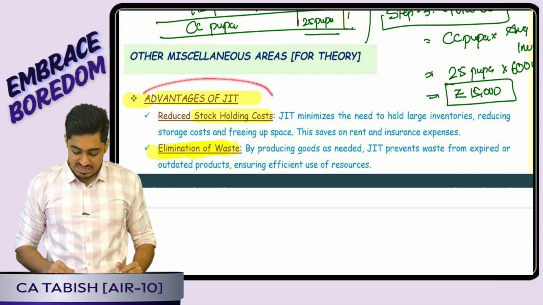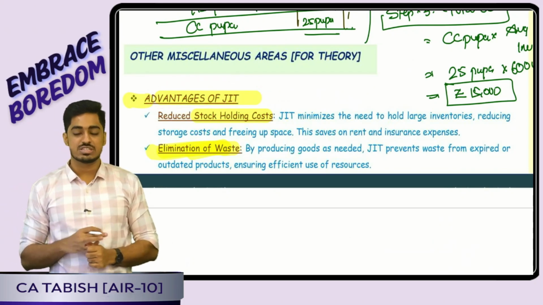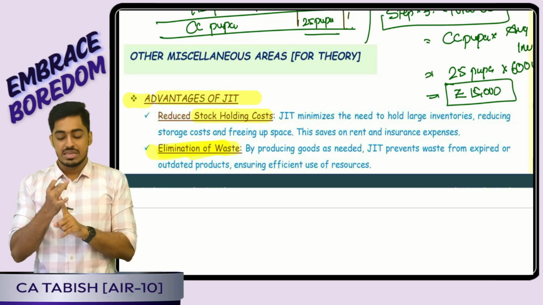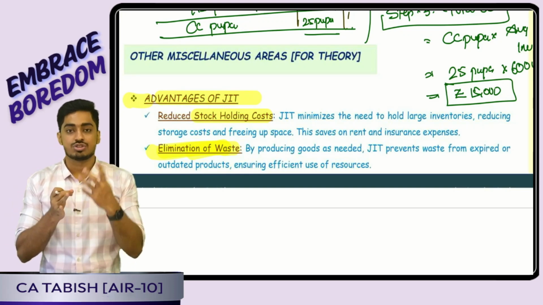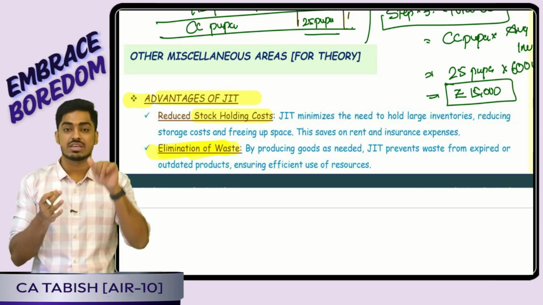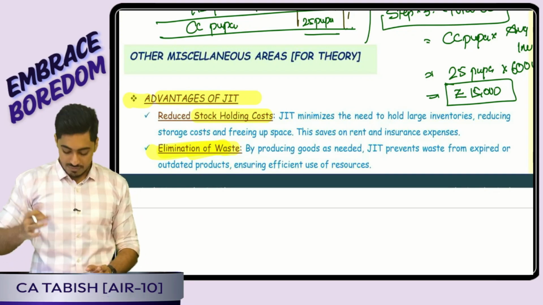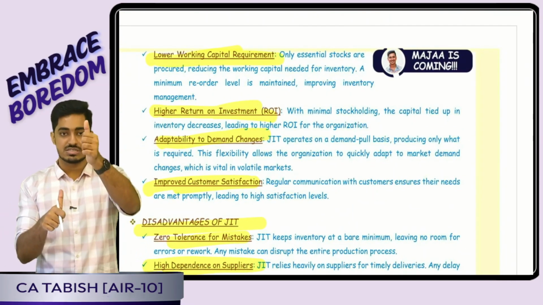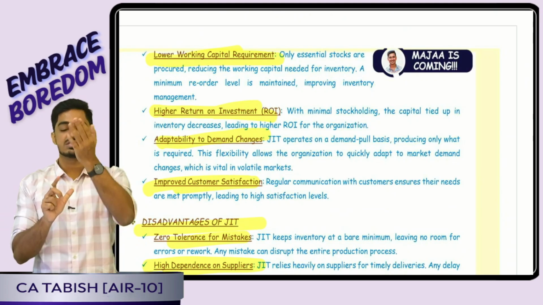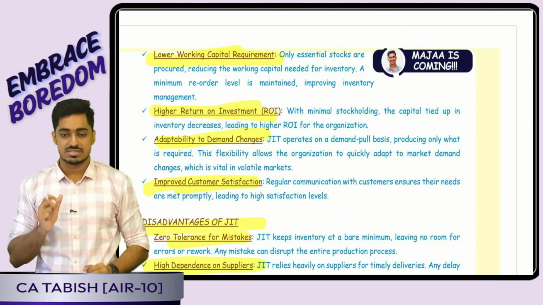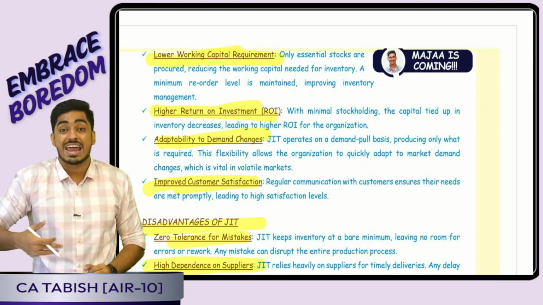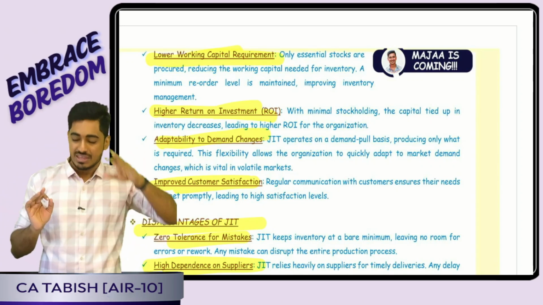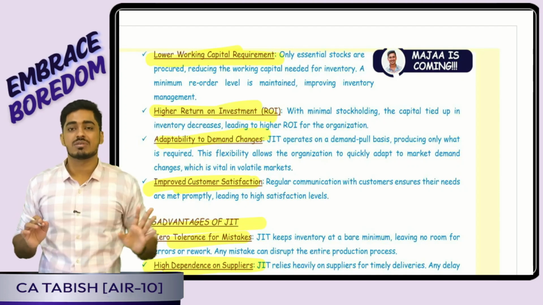Then miscellaneous areas: advantages as well as disadvantages of JIT. Advantages of JIT: firstly, my waste gets reduced. Next, my raw material stock holding cost gets reduced. Thirdly, my working capital gets reduced. Because of that, what benefits do I have? Benefit number 1, my profit increases. My ROI increases, customer satisfaction increases. In addition, I will be more adaptable to changes in demand. These are 7 points; you can remember just 2 or 3. If you want, you can add the masala, that's all.